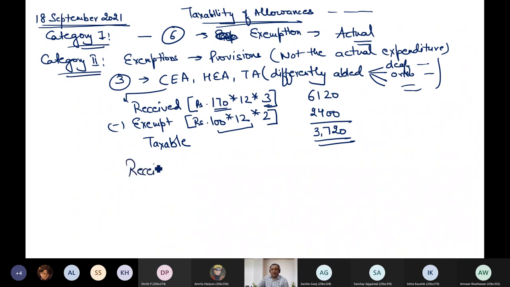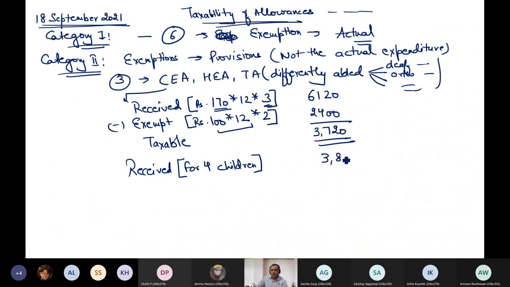Similarly, if I assume another example where per month calculation is not given to me, suppose it says that the total value received is for 4 children. For 4 children, for example, the total value received is 3840.